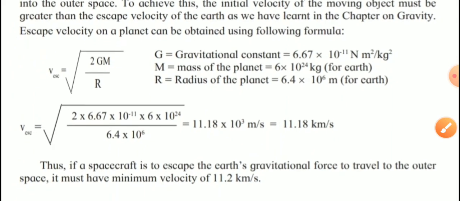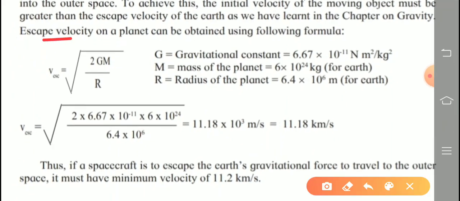See that now. So escape velocity on a planet can be obtained using the following formula. V escape is equal to the square root of 2GM upon R. Capital G means gravitational constant, the universal gravitational constant, whose value is 6.67 into 10 raised to minus 11 newton meter square per kilogram square.